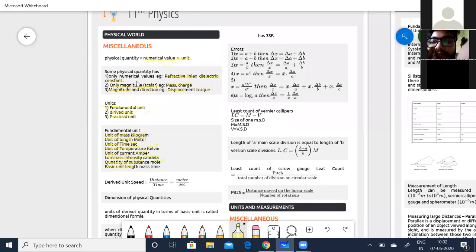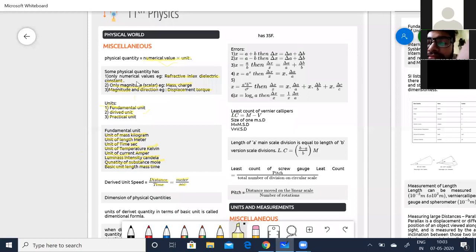The basic quantity for kilogram is mass. The basic quantity for meter is length, which you can write as L. Certain quantities can be derived from the fundamental units. You call them derived units. For example, speed is distance by time. For distance the SI unit is meters, and for time it is seconds. So meters per second, which you write as m s^-1.